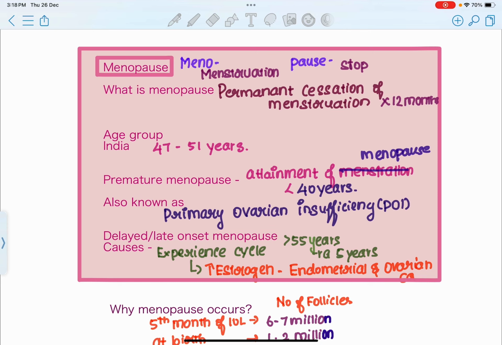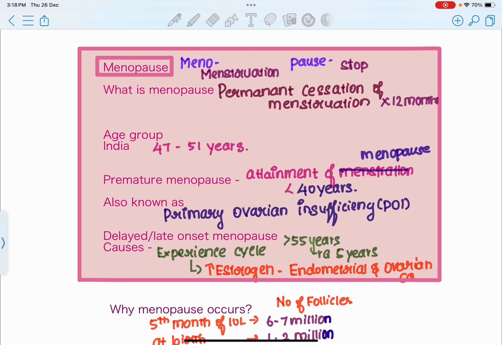In this module, we are going to discuss menopause. Menopause is a physiological event which happens in every female's life. As a clinician, it is very important to learn about menopause. It is also a very important topic in your MCQ based examination, right? So let's start with the topic.